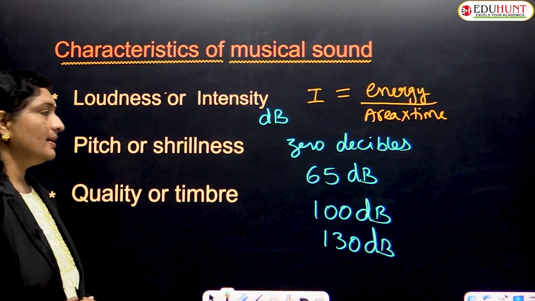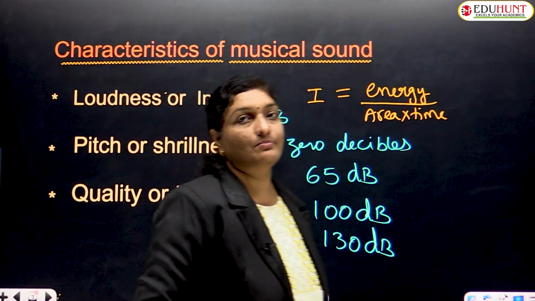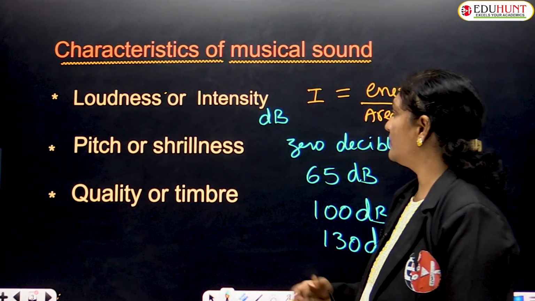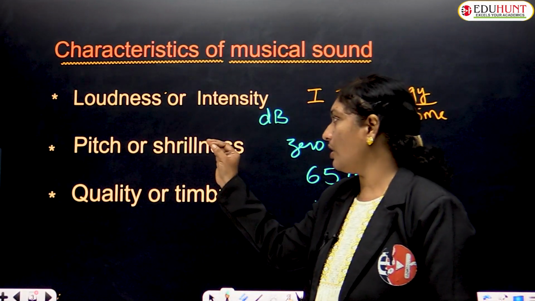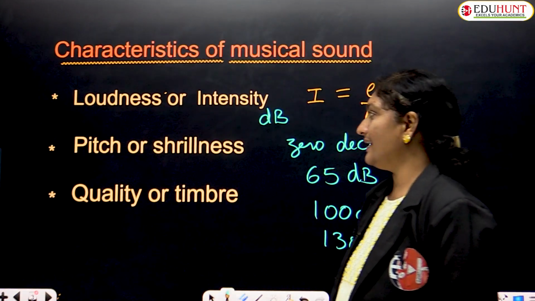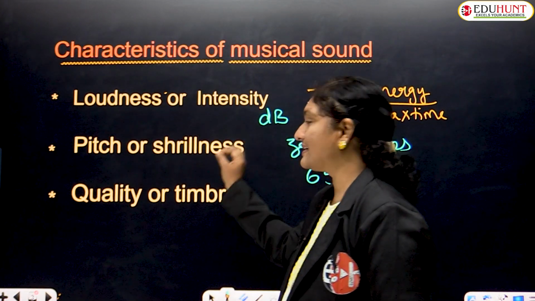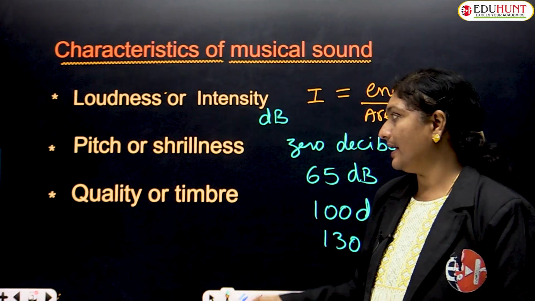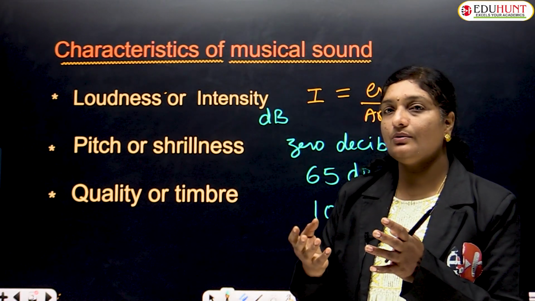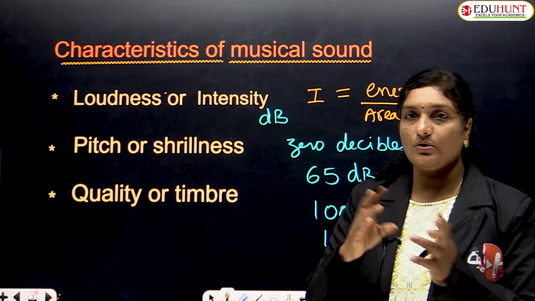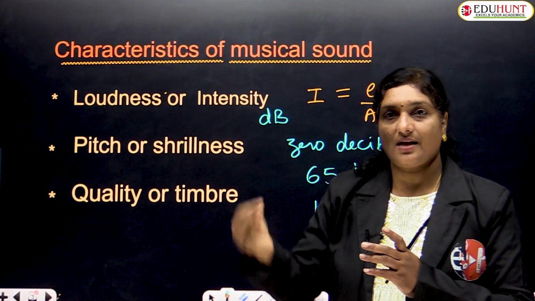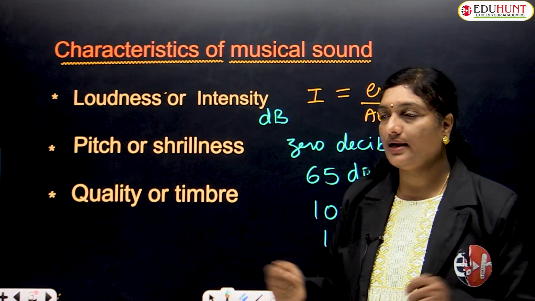Next, let us move on to the next characteristic of a musical note, that is pitch or shrillness. Children, generally a high pitch sound is called shrillness and a low pitch sound is called dullness. So how can you distinguish between two sound notes? A high pitch sound is a shrill sound, and a low pitch sound is called a dull sound.